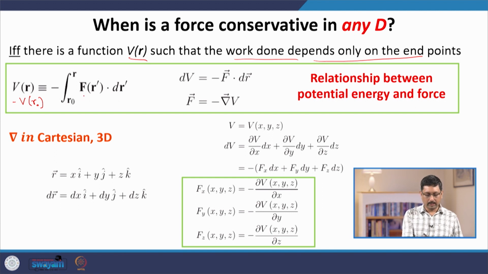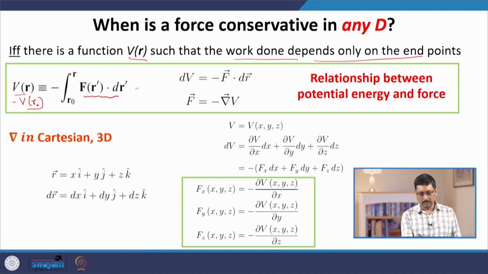Now the work done for a small displacement dr is given by this dot product between the force and the displacement, both of which are vectors, and the overall work done along a path from r naught to r is going to be the difference in the potential energy. So, there exists such a function that this work done depends only on the end points, and the values of the potential energy function at the end points.